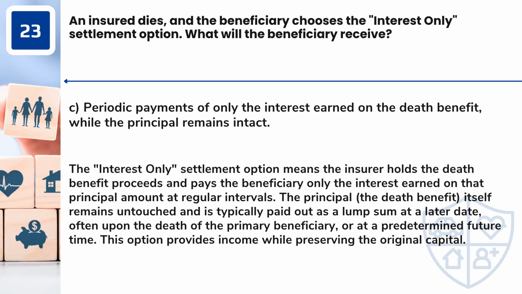Answer: C. Periodic payments of only the interest earned on the death benefit, while the principal remains intact. The interest-only settlement option means the insurer holds the death benefit proceeds and pays the beneficiary only the interest earned on that principal amount at regular intervals. The principal, the death benefit, itself remains untouched and is typically paid out as a lump sum at a later date, often upon the death of the primary beneficiary, or at a predetermined future time. This option provides income while preserving the original capital.